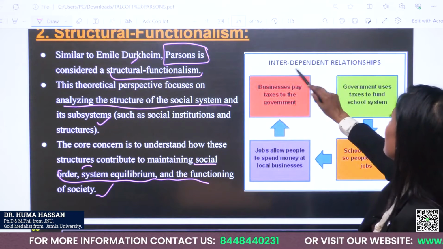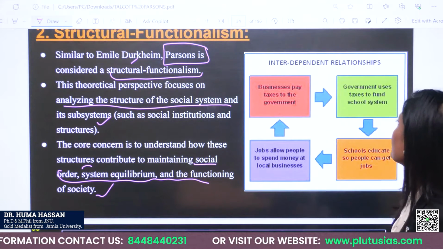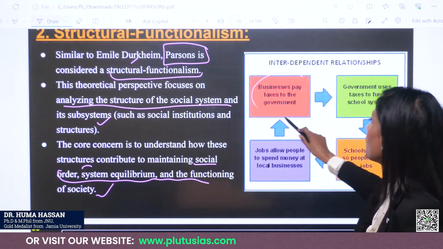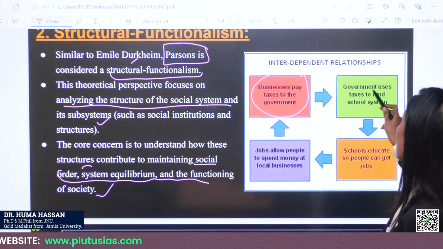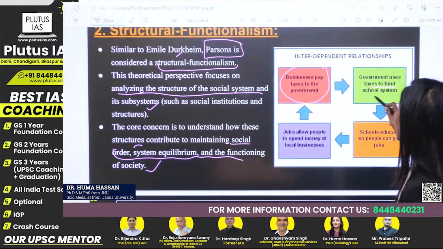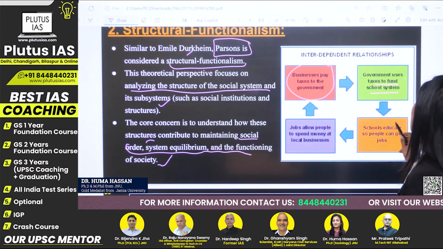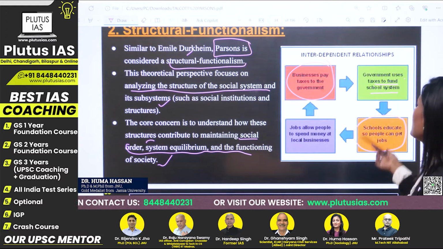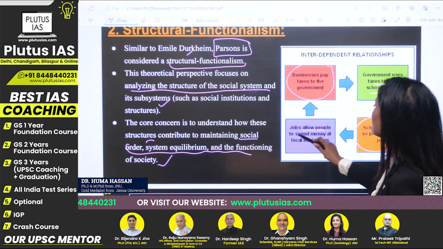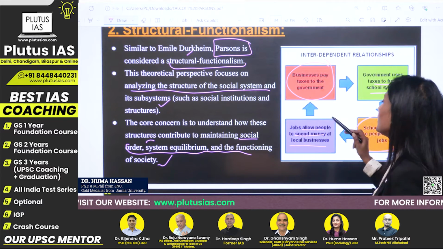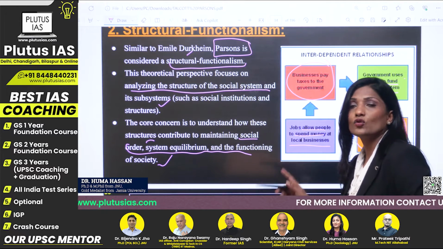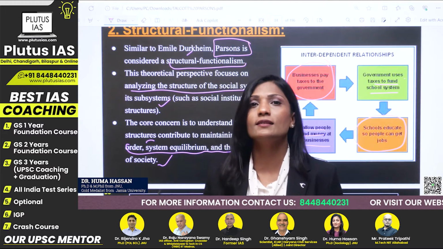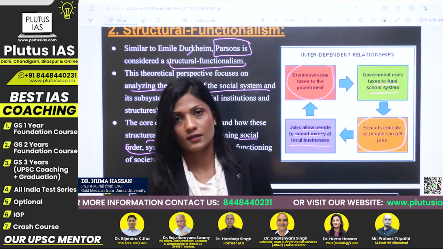Now you can see this with an example. Businesses pay taxes to the government. Government uses taxes to fund the school system. Now schools educate people who can get jobs. Now jobs allow people to spend money at local businesses. So this is a perfect example where we can see how interconnections work.